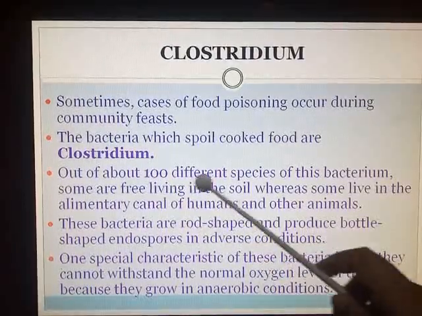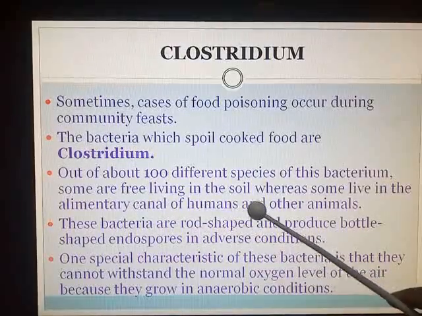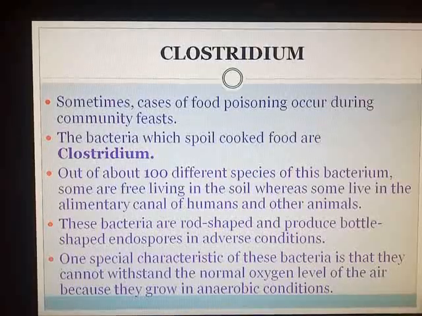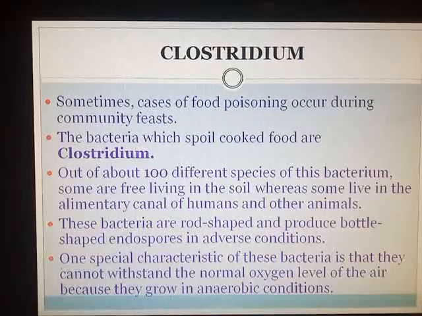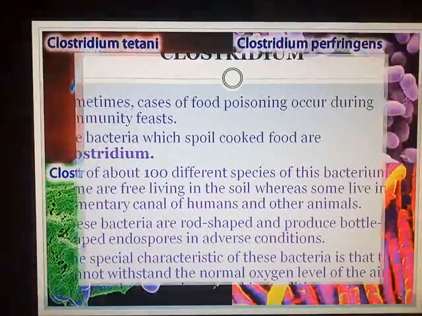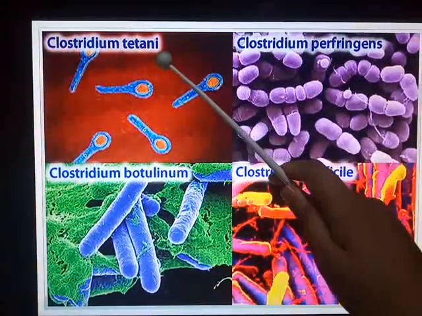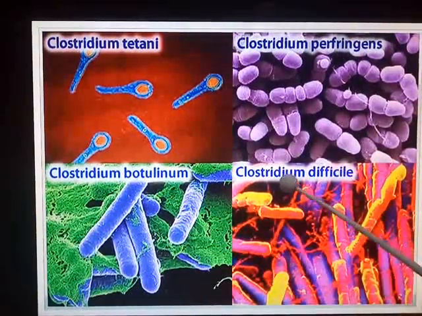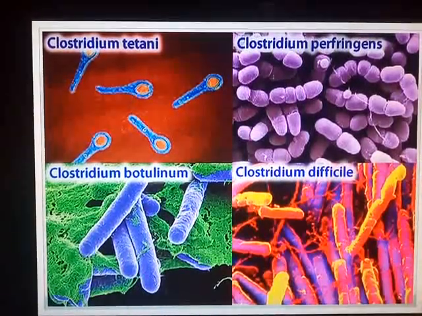Out of about 100 different species of this bacterium, some are free living in the soil, whereas some live in the alimentary canal of humans and other animals. Alimentary canal means your digestive system. These bacteria are rod shaped. I will show you the diagram. You can see here different categories of Clostridium: Clostridium tetani, Clostridium perfringens, Clostridium botulinum, Clostridium difficile. These are the different names of Clostridium.